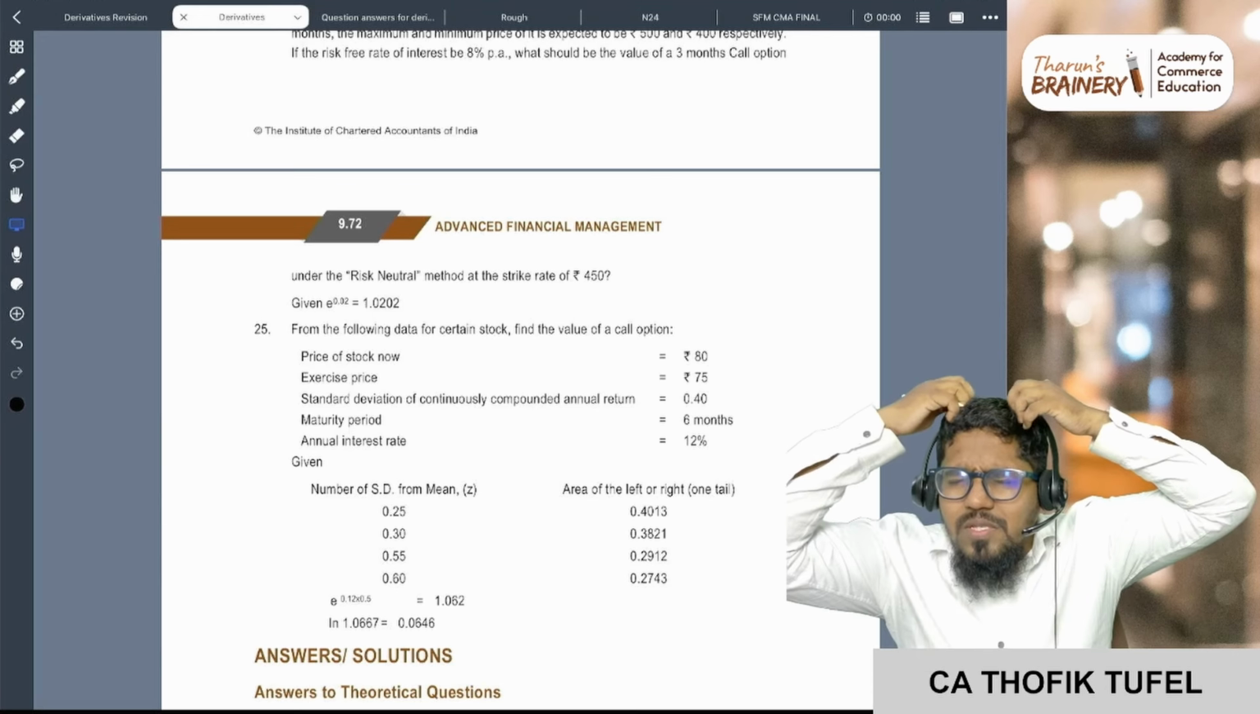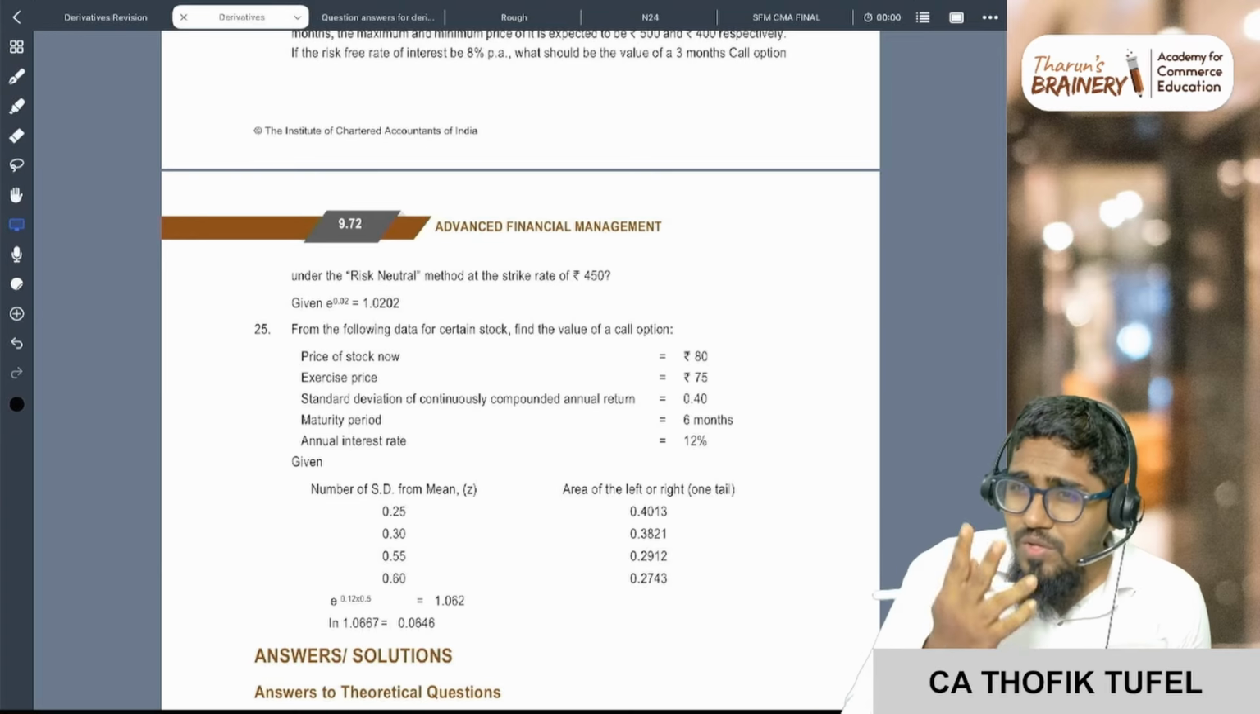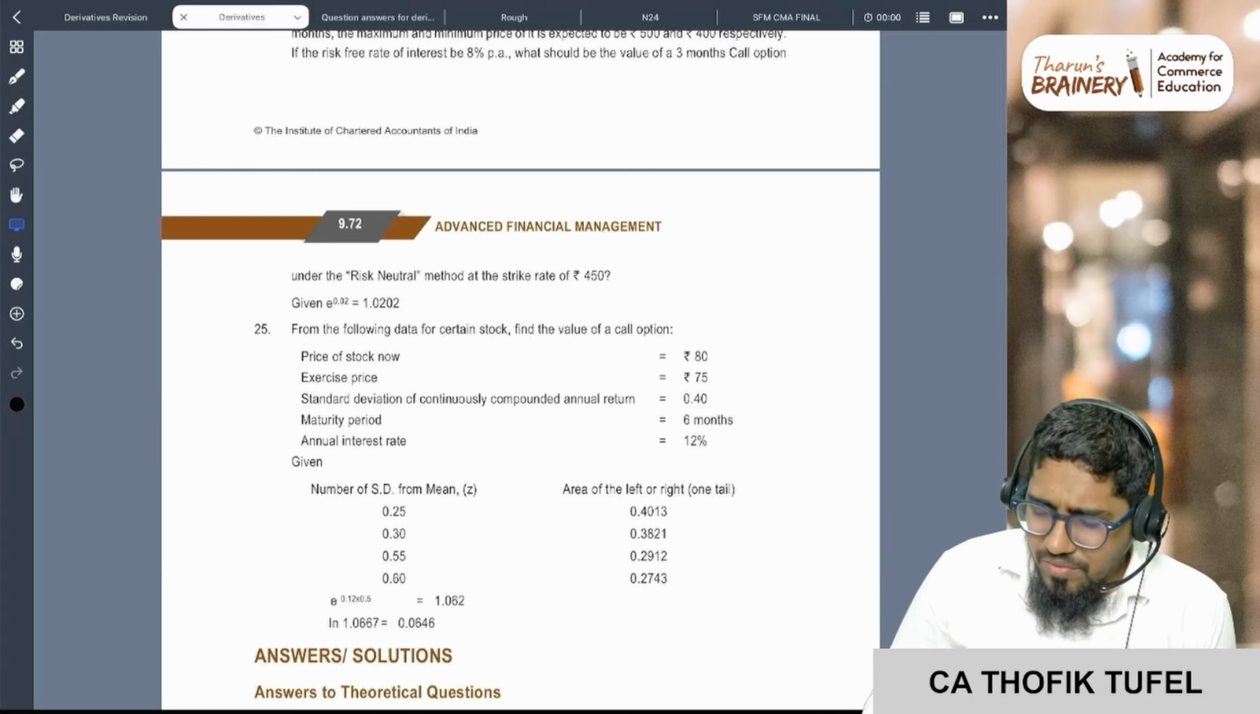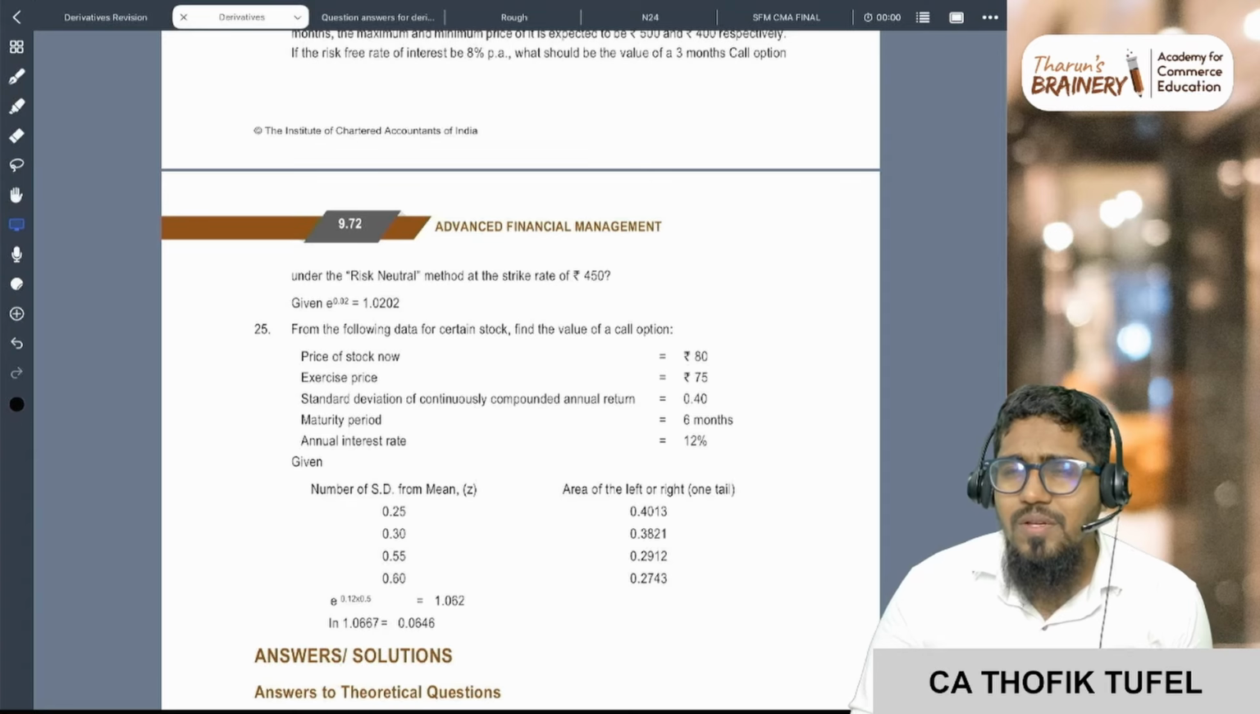Sir, I am not remembering, sir. I am not getting the answer, sir. Okay, no problem. Write the formula, you will get 2 marks. Calculate this ln, ln of S by X, you will get something. Right, some half mark, 1 mark.